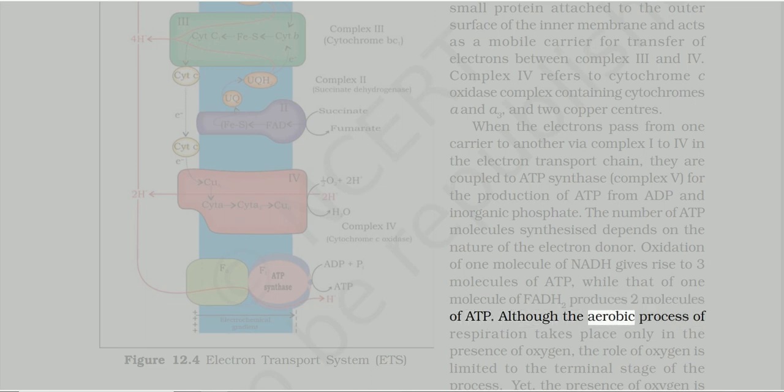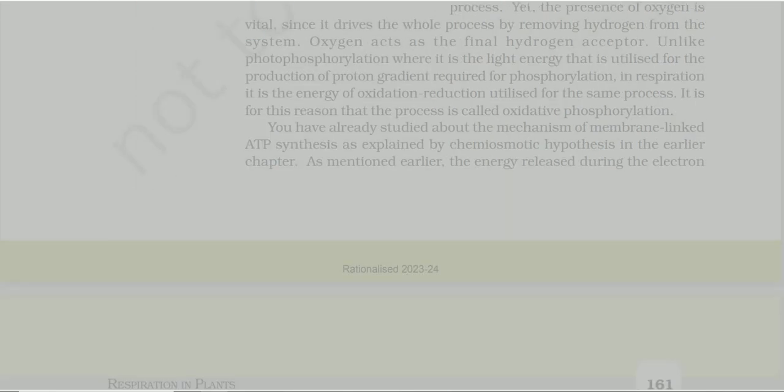Although the aerobic process of respiration takes place only in the presence of oxygen, the role of oxygen is limited to the terminal stage of the process. Yet, the presence of oxygen is vital, since it drives the whole process by removing hydrogen from the system. Oxygen acts as the final hydrogen acceptor. Unlike photophosphorylation, where it is the light energy that is utilized for the production of proton gradient required for phosphorylation, in respiration, it is the energy of oxidation-reduction utilized for the same process. It is for this reason that the process is called oxidative phosphorylation.